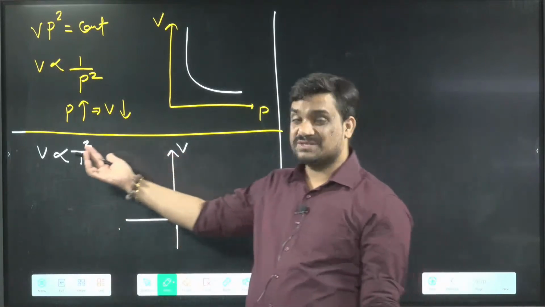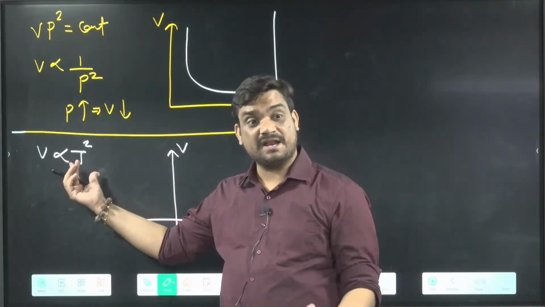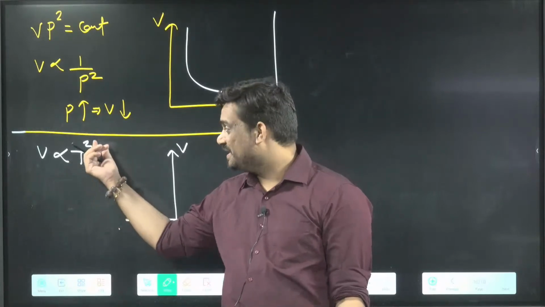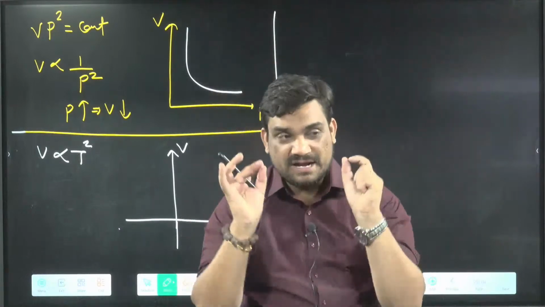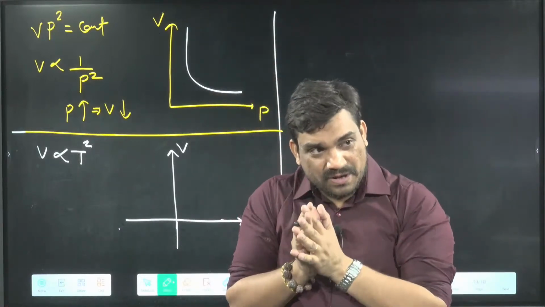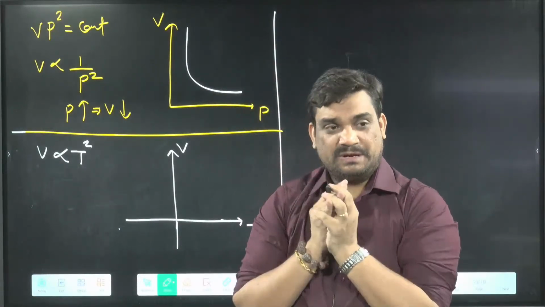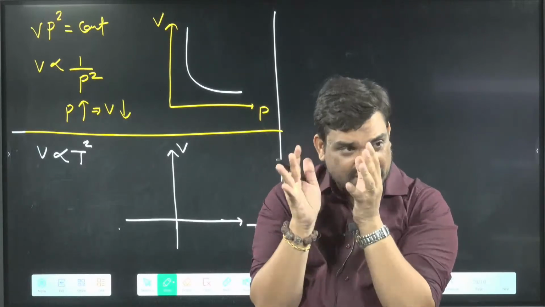V proportional to T square, when one is having the power, it will be the parabola. One power 2, other power 1, it is a parabola, okay? And in the parabola, one will have the power, other will have the graph, okay?